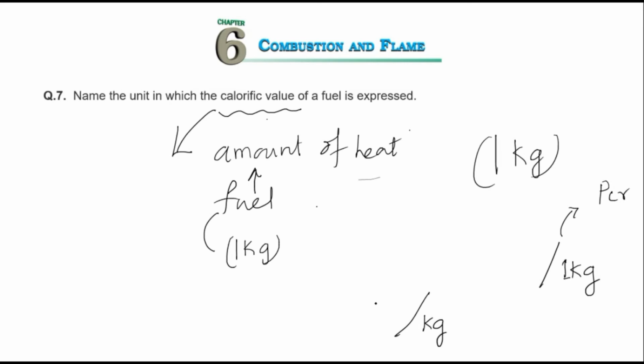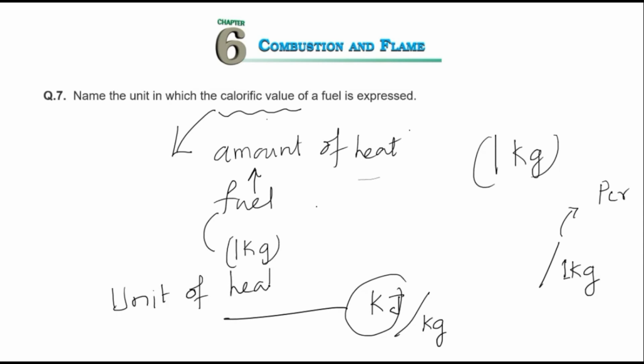the unit of heat is kilojoules. So kilojoules per kg. Kilojoule is the unit of heat, and this much heat is given for every kg.